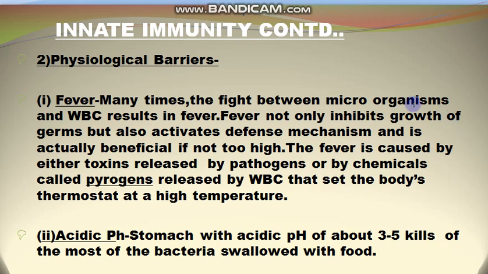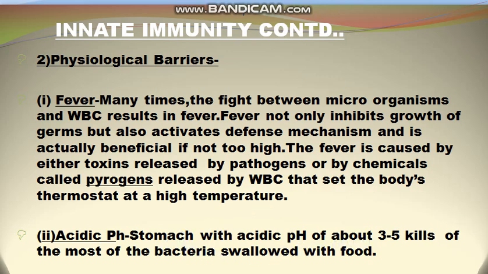And number two physiological barrier, it is acidic pH. So know that stomach has an acidic pH of about 3 to 5. Acidic pH means hydrogen ion concentration, and in stomach there is 3 to 5 pH, and it kills most of the bacteria swallowed with food.